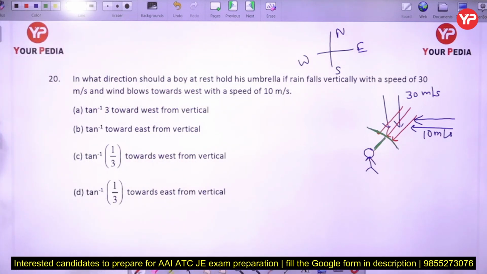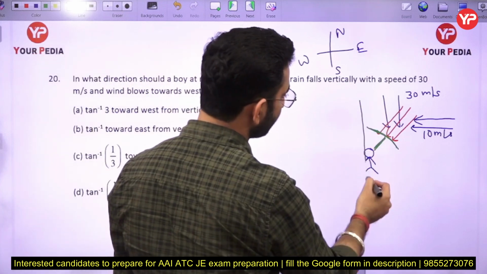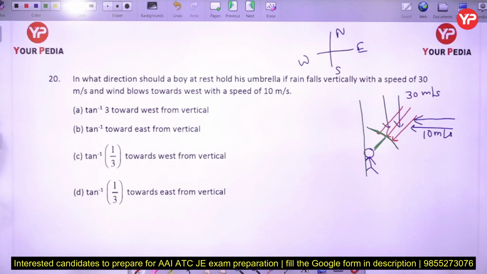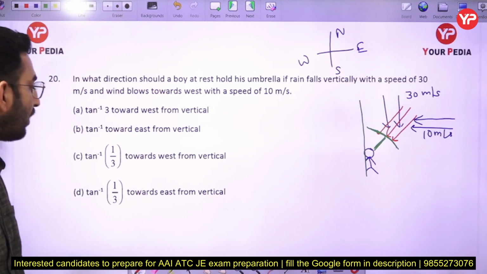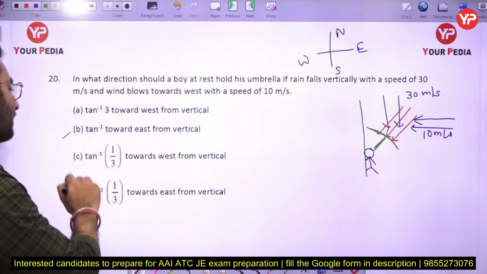Okay, so we can say the person has to hold the umbrella, from the vertical we have to see. So here you can see, this is our vertical. From the vertical, in which direction does it have to be held? It has to be held toward east. So basically it is held toward east from the vertical. Okay, so I can say that out of the options, B and D are going to be the correct answer.